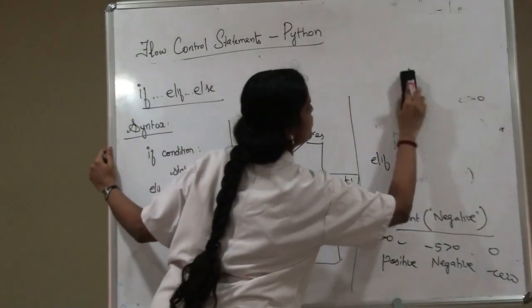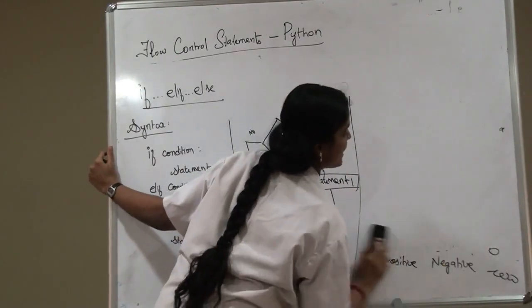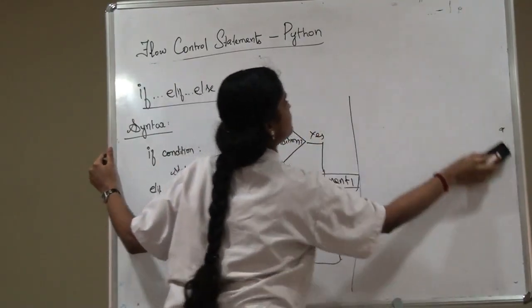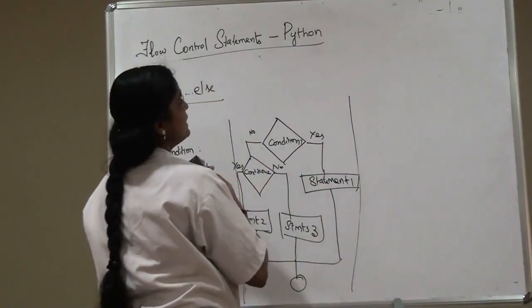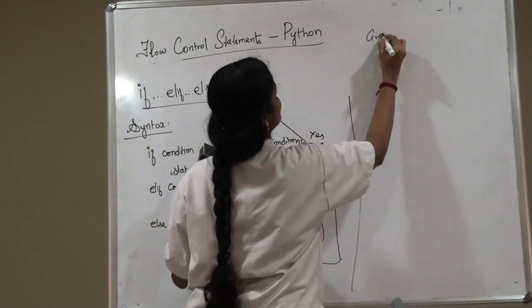We'll understand this with one more example. Let me explain this with one more example. We are going to find the greatest among three numbers.